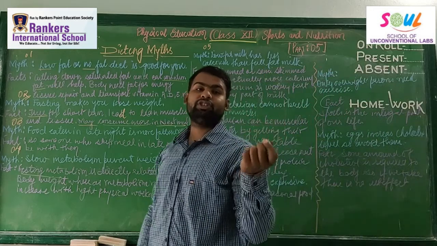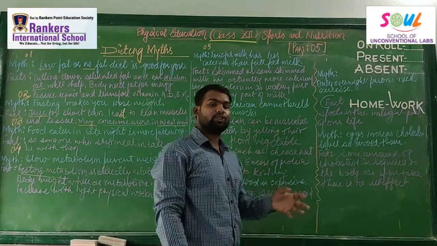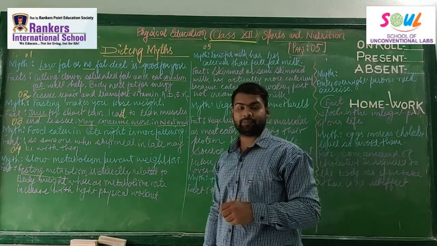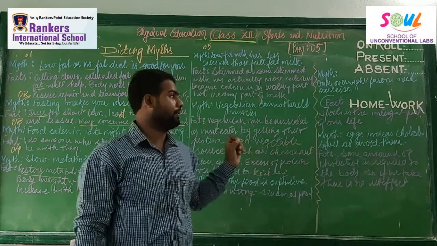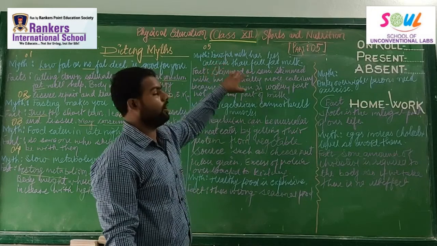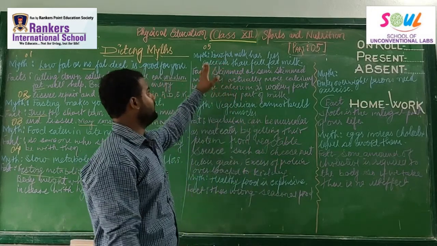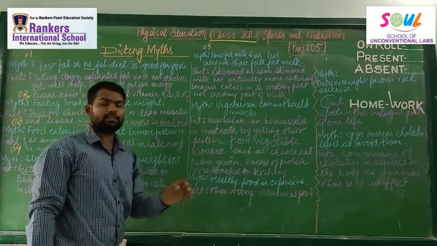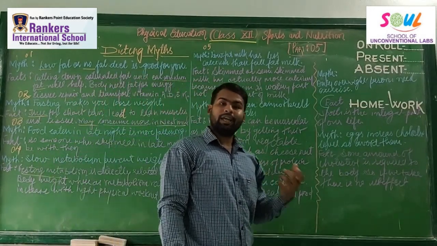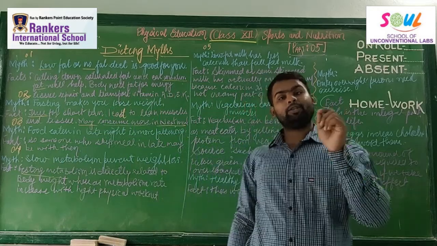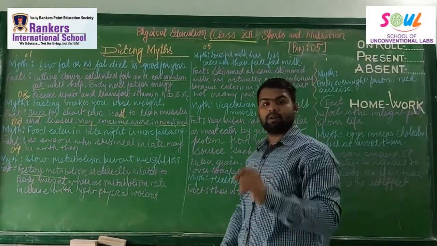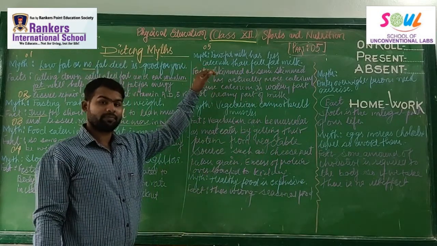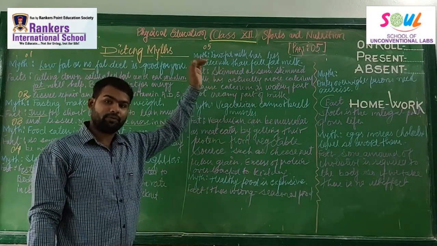How? Because calcium is in the liquid part. It is not in the creamy part. Calcium is in the SNF, right? It is not in the creamy part. So here you got what the myth is. The myth was low fat milk has less calcium. But it is not like that. Low fat milk has more calcium because calcium is not in the creamy part, but it is in the watery part, SNF. Got it?